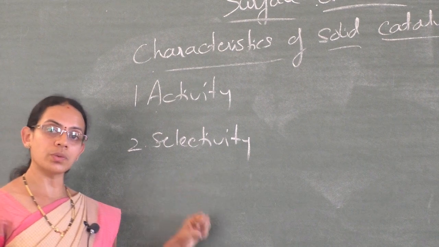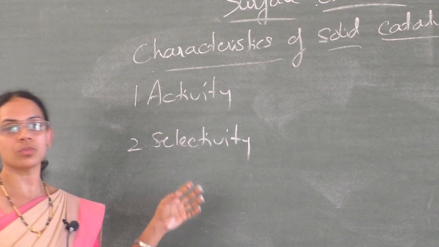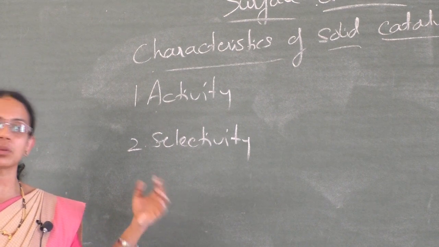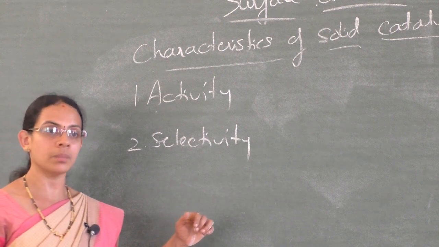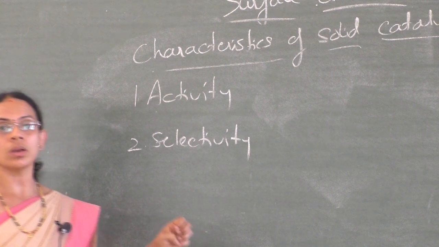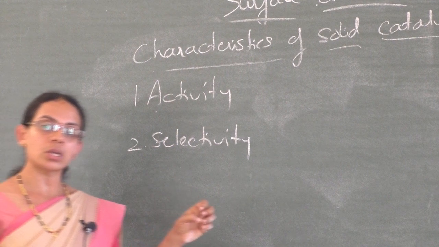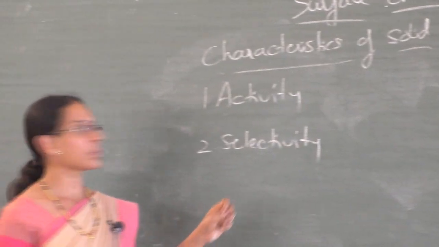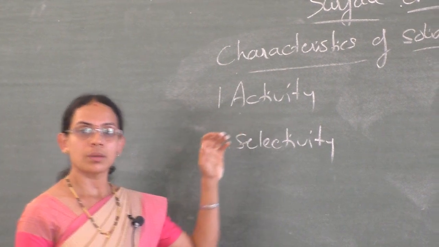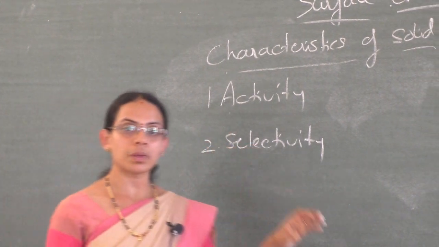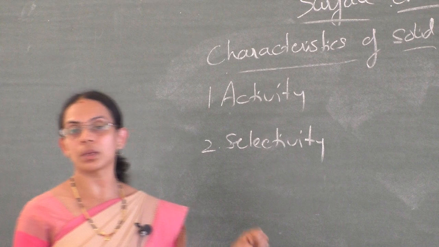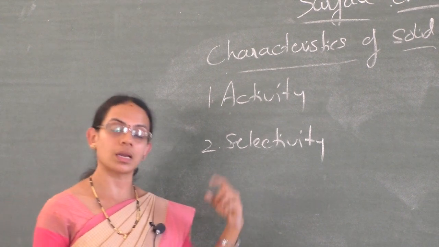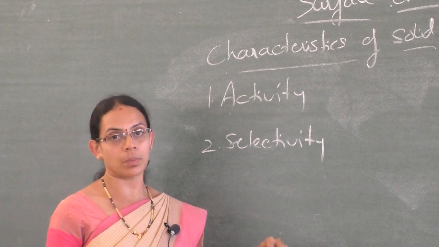Means if it is too weak, there may not be possibility of formation of any chemical bonding between adsorbate and adsorbent. If it is too strong, the reactant molecule becomes immobilized on the surface of the catalyst. The activity of a catalyst depends on the strength of chemical bond formed between adsorbate and adsorbent.